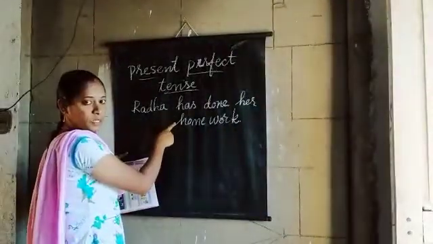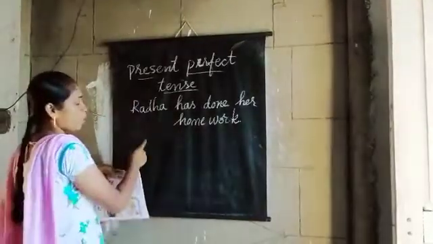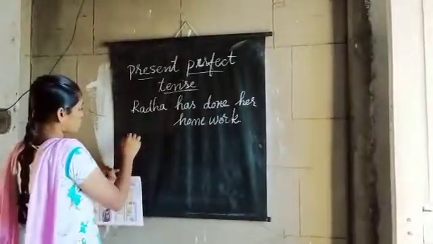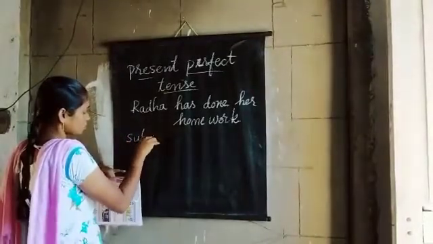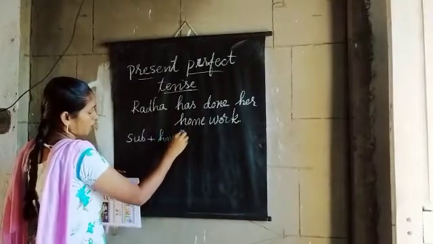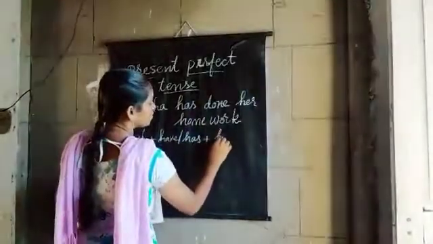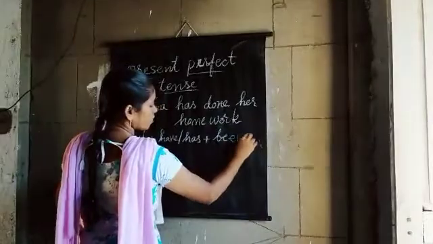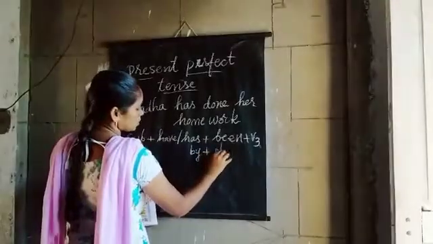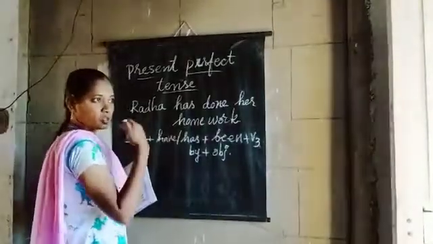The sentence is in present perfect tense, so we have to change it into passive voice. What is the structure for changing the present perfect tense into passive voice? Subject plus have or has, next been, V3, by plus object.